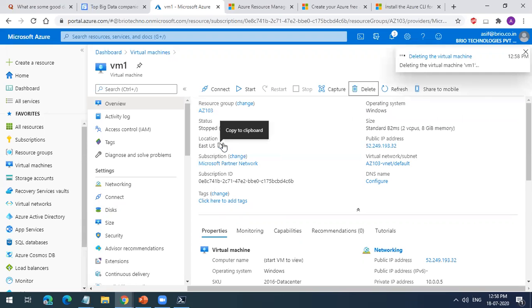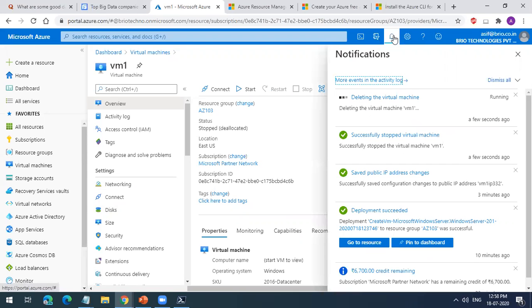So this will delete everything. I do not have a resource, so this VM is getting deleted. After some time, this VM will also be gone.